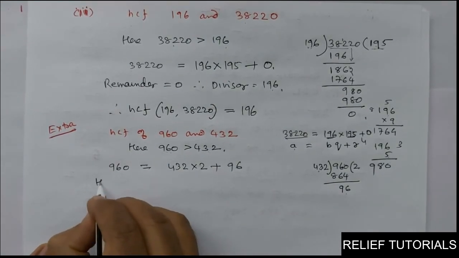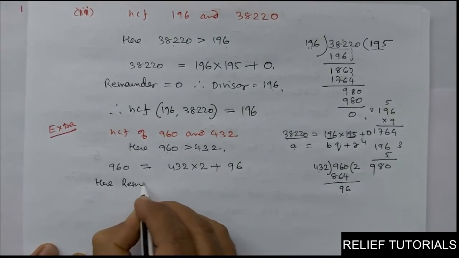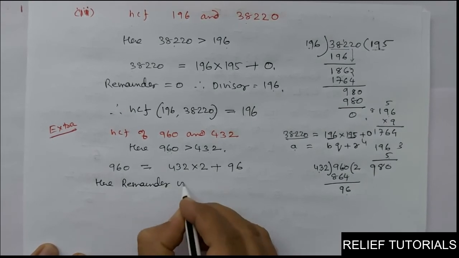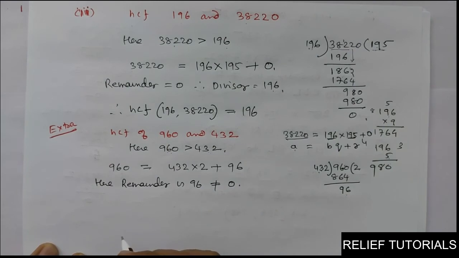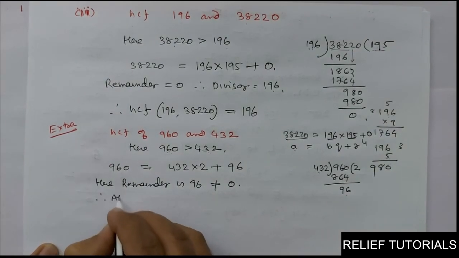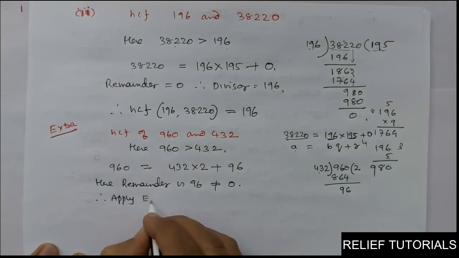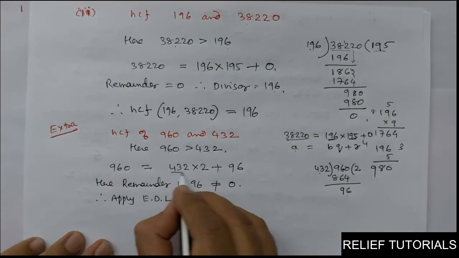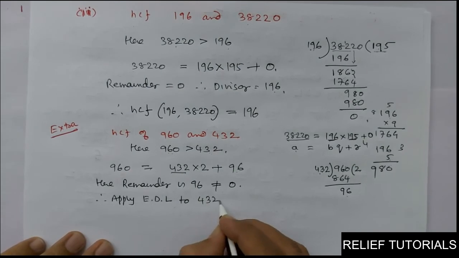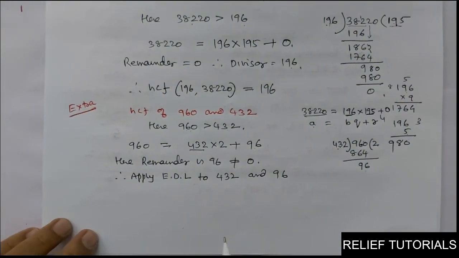So here the remainder is 96. That is not equal to 0. Okay, that is not equal to 0. So therefore apply Euclid division lemma to 432 and 96, to 432 and 96. Clear, friends?